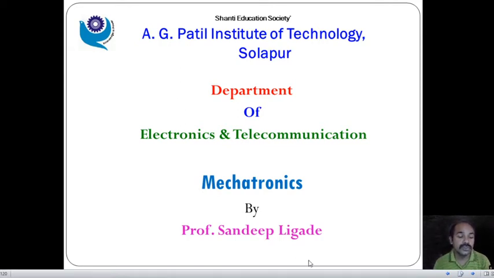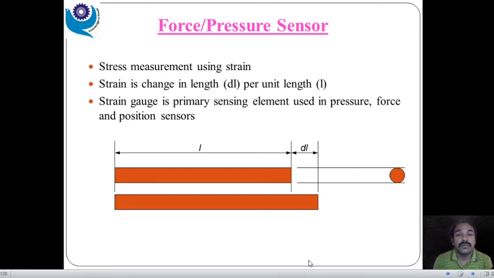So today we are going to discuss, under mechatronics, force and pressure sensors. In this we are using a strain gauge to measure these parameters. There is a wide variety of applications in mechatronic systems.